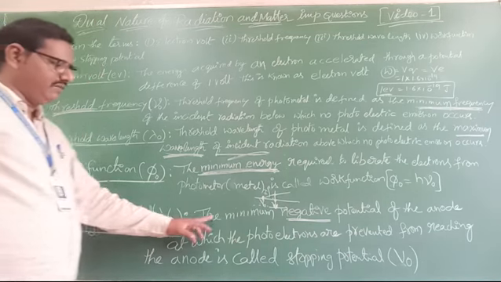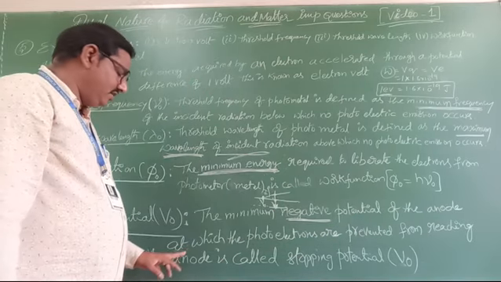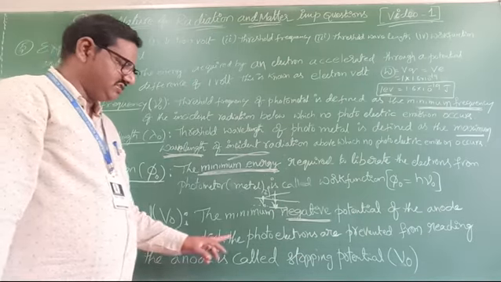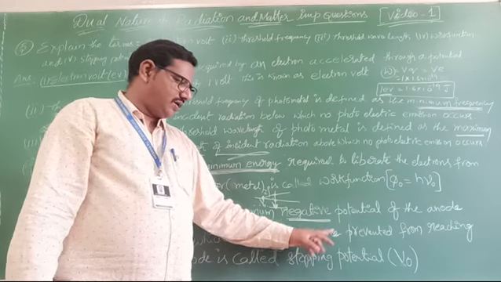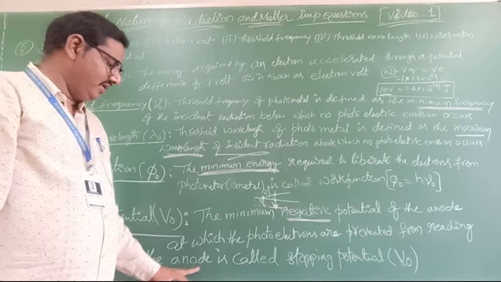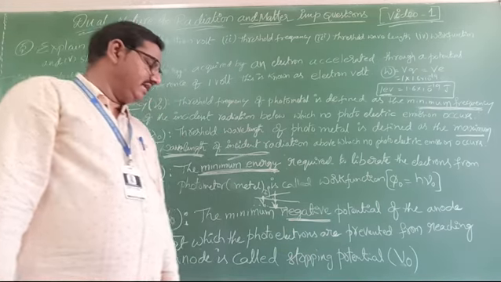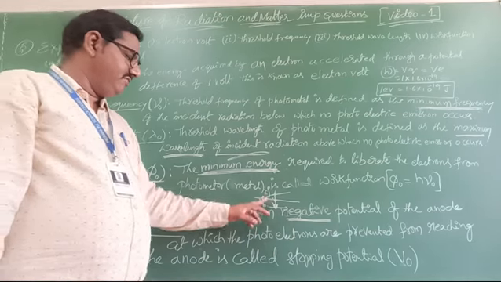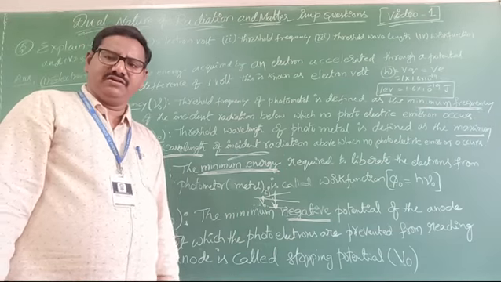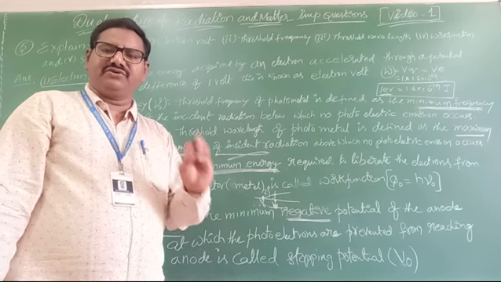The minimum negative potential of the anode plate at which the photoelectrons are prevented from reaching the anode is called stopping potential. At that potential the photocurrent becomes zero.